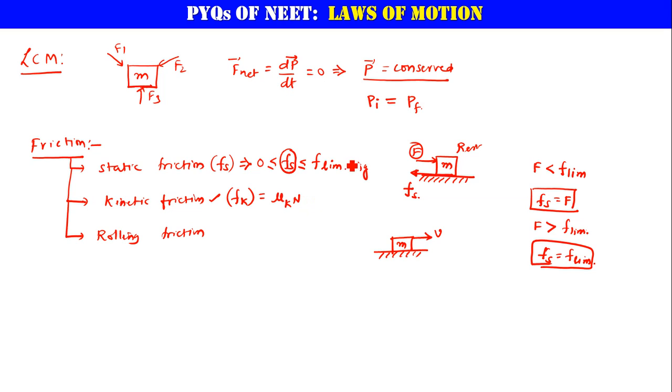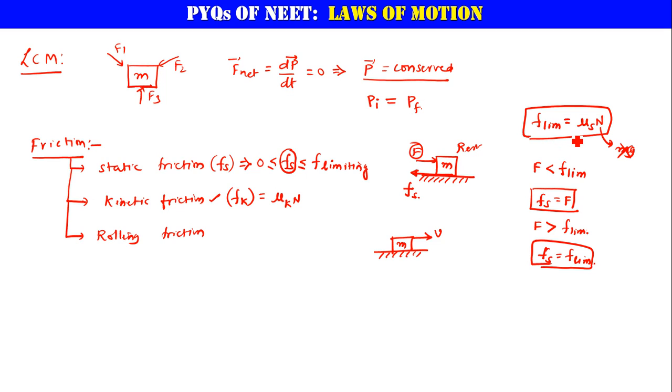By the way, this F limiting is actually a fixed value. What is F limiting? I'm sorry for that. F limiting is equal to mu s times N. What is mu s here? Coefficient of static friction. What is N? Normal reaction. This normal reaction is not always mg; sometimes it is mg, sometimes it may not be mg. So please remove that kind of thought if you are having it.